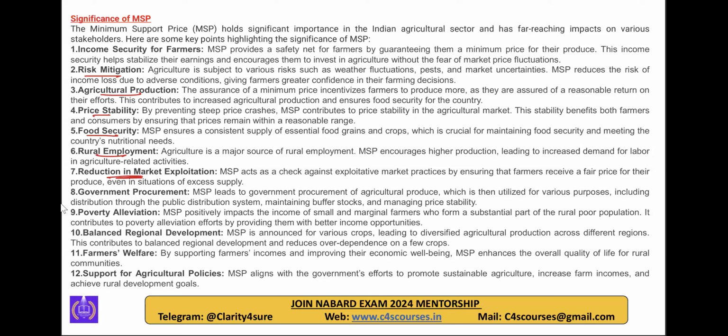Though reverse भी हम बात कर सकते हैं, but since we are talking on the positive side, तो यहाँ पे हम positives ही देखेंगे. So government procurement, right? It is there. ये point हो गया. Then poverty alleviation, definitely, since the food grains whatever the government procures goes back to this. ठीक है. Next is your balanced regional development, farmers welfare, support for the agriculture policies.